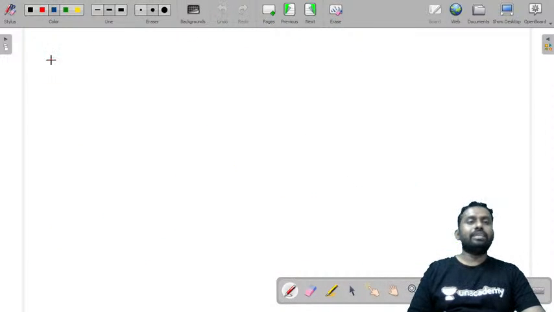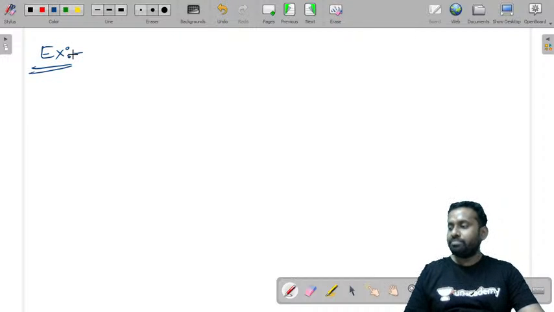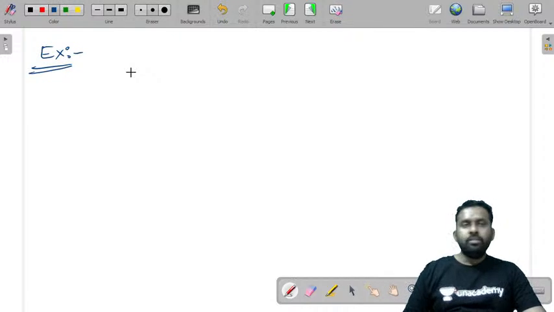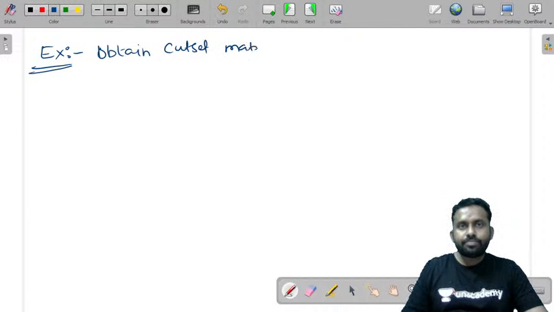Now let us take one example and see how you find the cut set for a given graph. Let us consider one question: obtain the cut set matrix for the given graph.